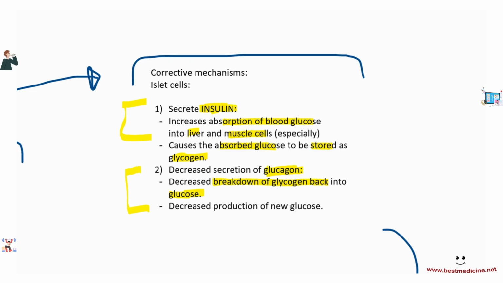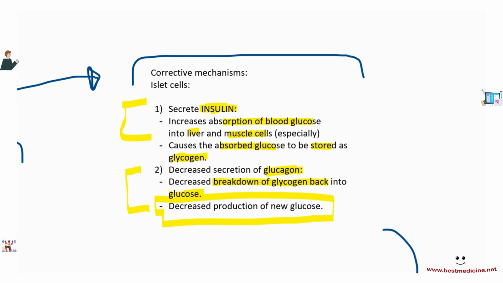Another thing that glucagon does, although this is not in the AQA, is that it stimulates production of new glucose. The liver is able to make new glucose. Remember amino acids being broken down and converted into glucose, etc. The liver has the ability to make new glucose, and glucagon stimulates the production of new glucose.